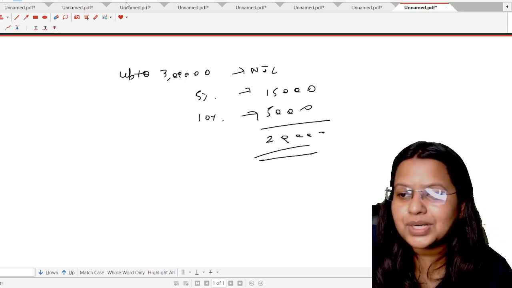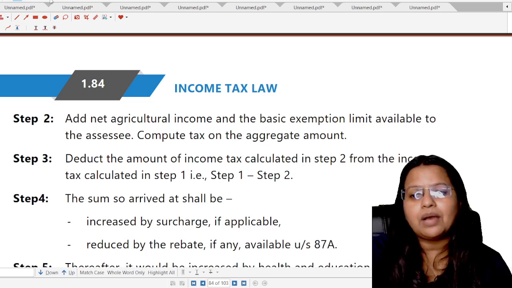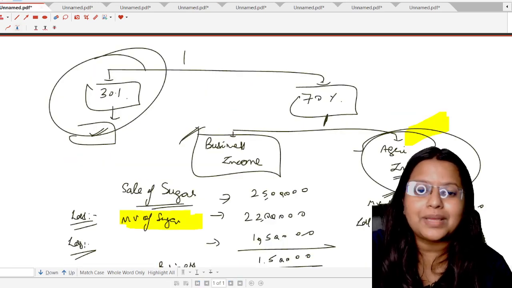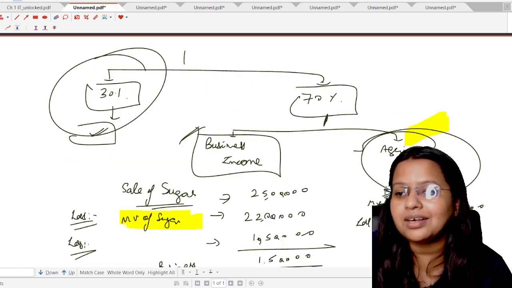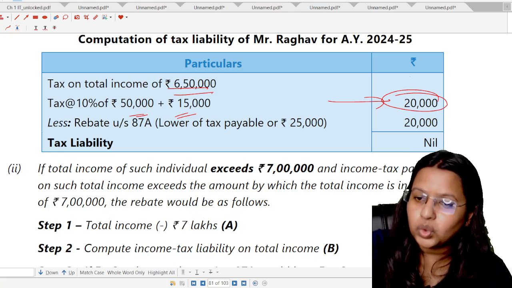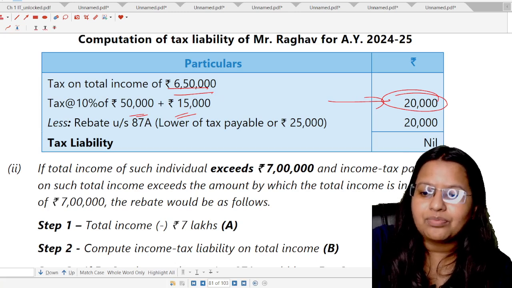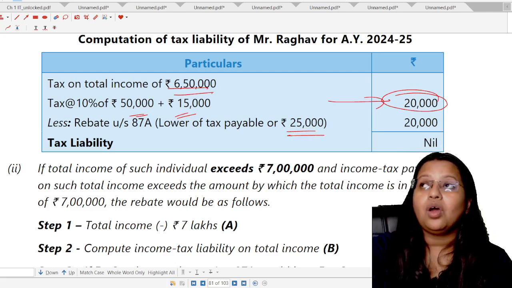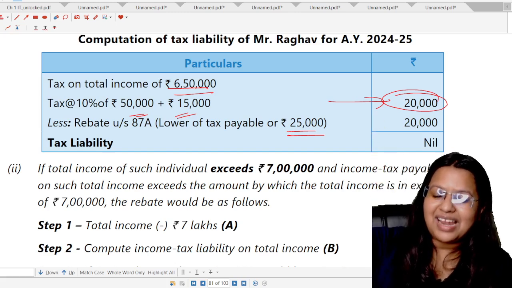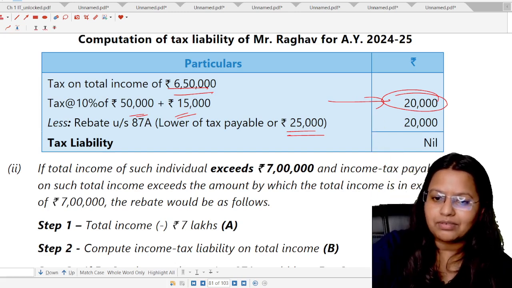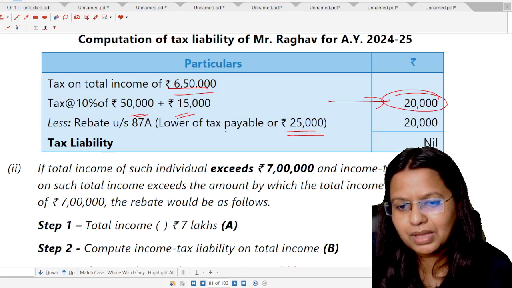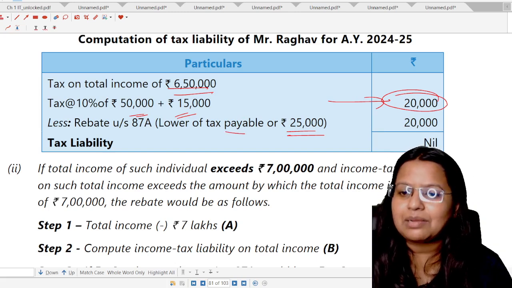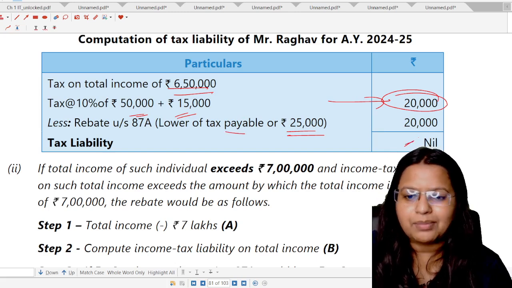Okay. Now students, I have already told you, if the total income is up to rupees 7 lakhs, there shall be a rebate under section 87A, which is the total amount rebate. Now, what is written? Lower of tax payable or 25,000. On total income of rupees 7 lakh, the tax liability is computed as 45,000. So, read right: lower of tax payable or 25,000. That is the rebate under section 87A. So, tax liability shall be nil.